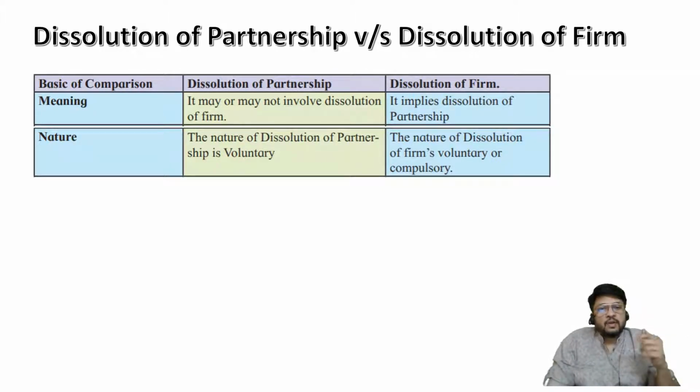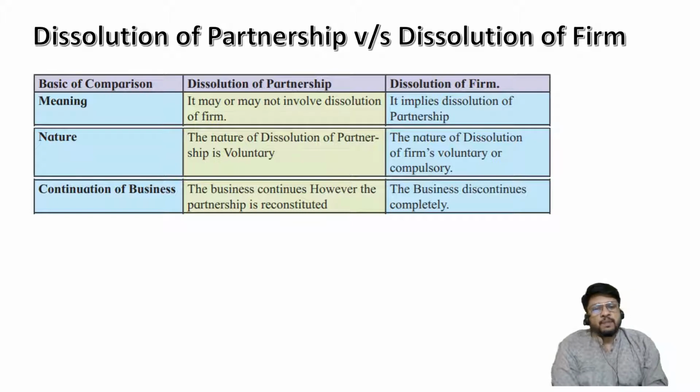In such a situation, although partners were willing to continue, since their firm did not honor its commitment, since their firm did not pay its liabilities, and the liabilities have gone to the court of law, and the court of law, upon request from the outsiders, has passed an order for the dissolution of partnership firm, then in such a situation, although partners are willing to continue, they cannot continue, the firm will be compulsorily dissolved. So dissolution of partnership is always voluntary, but dissolution of partnership firm can be sometimes voluntary or it can be sometimes compulsory also.